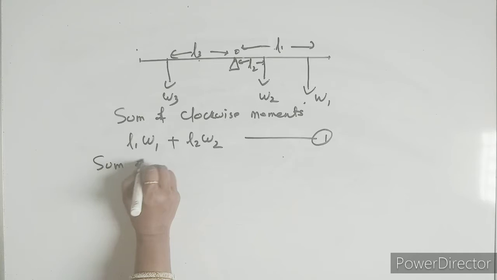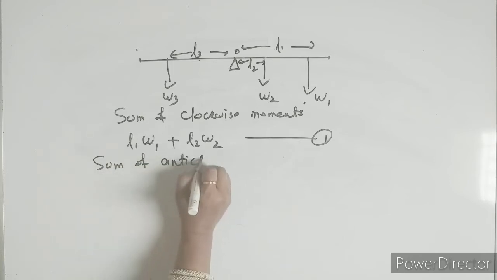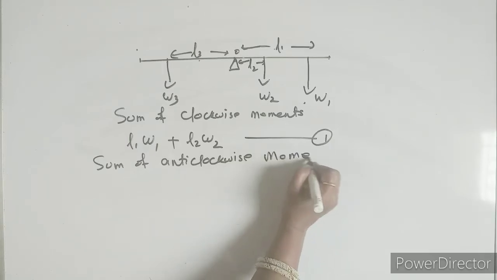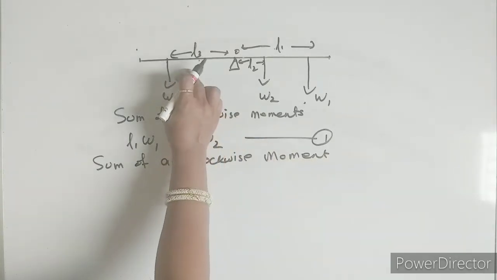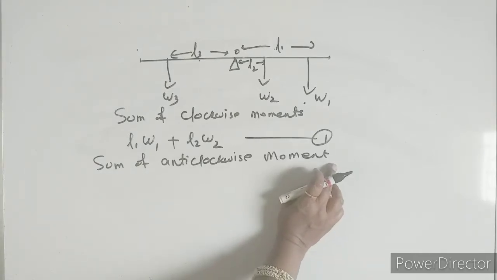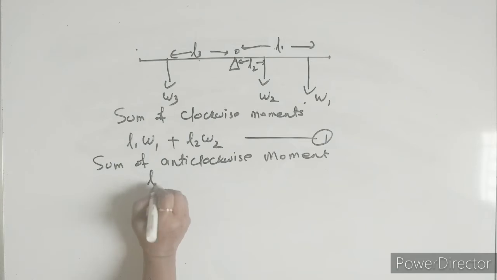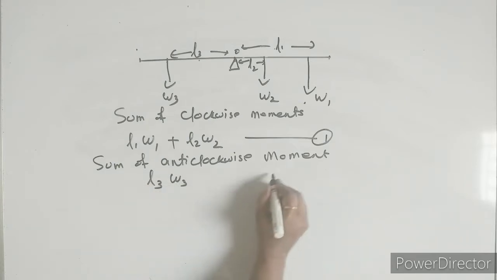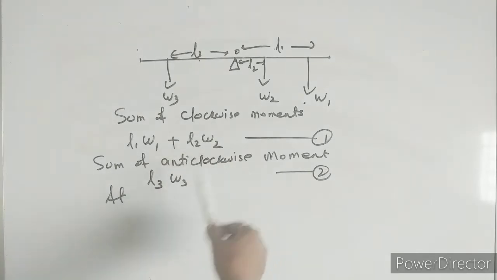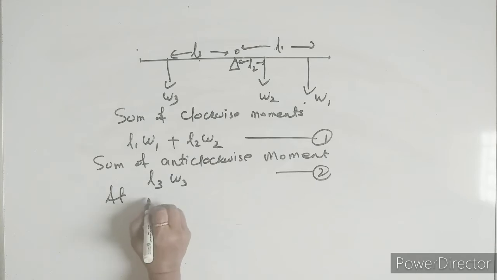Then the sum of the anti-clockwise moments, where there is only one, will be L3 W3. Next, what to write? At equilibrium. If the body is not at equilibrium, the clockwise moment cannot be equal to the anti-clockwise moment. That is why we have to mention at equilibrium.